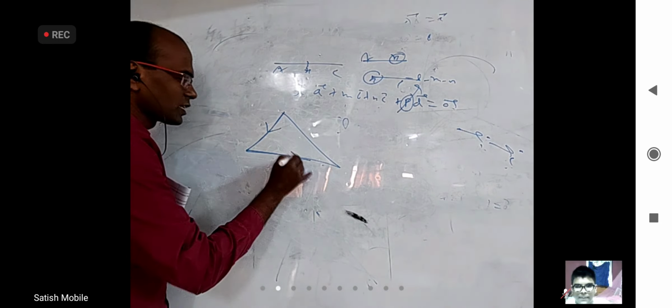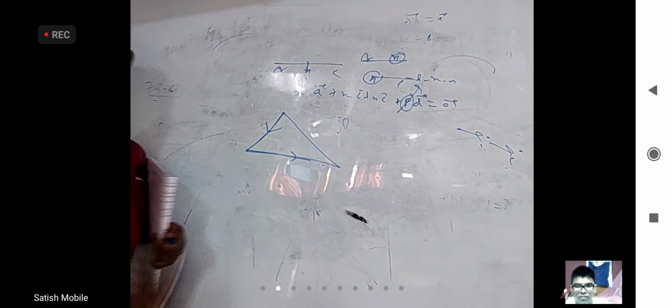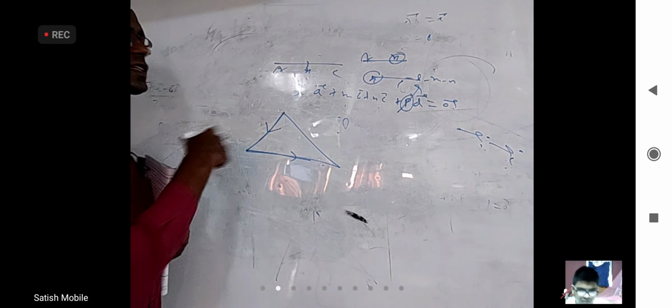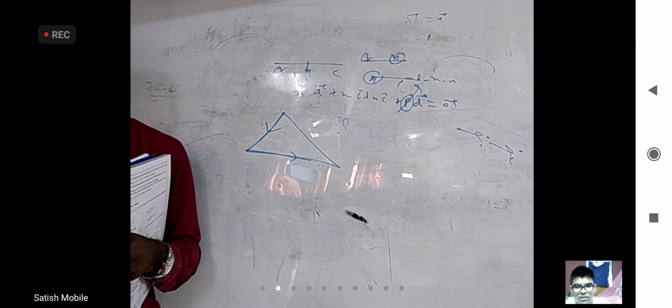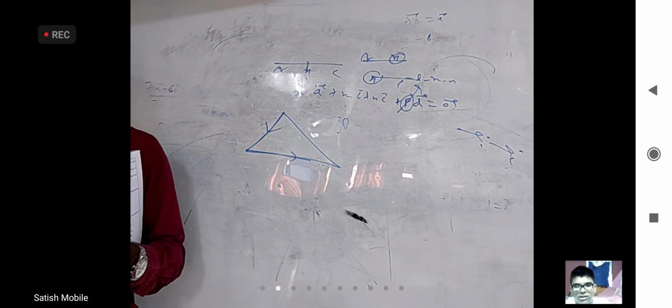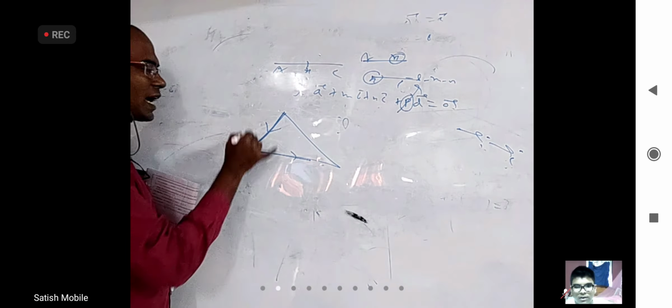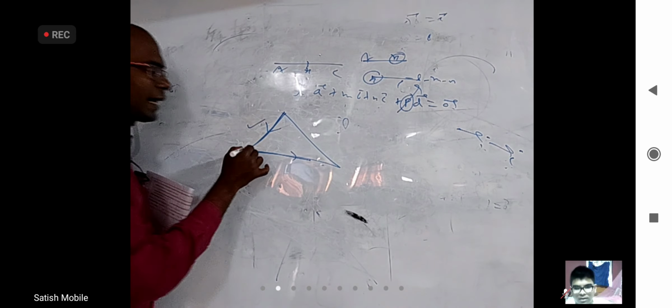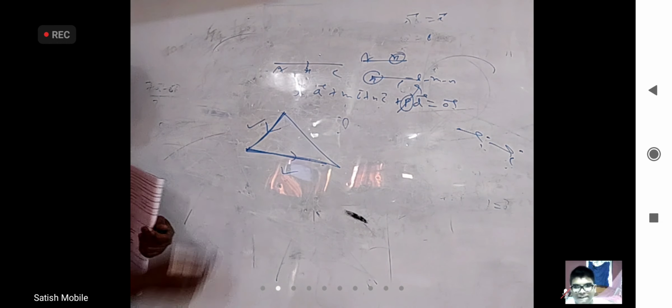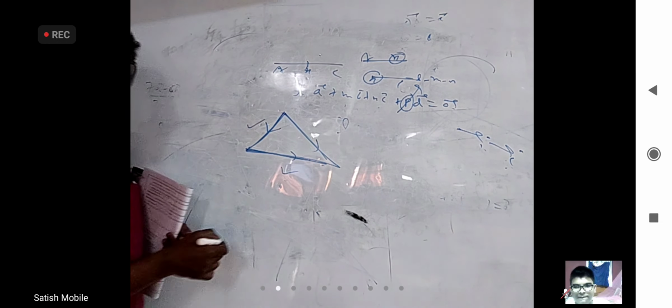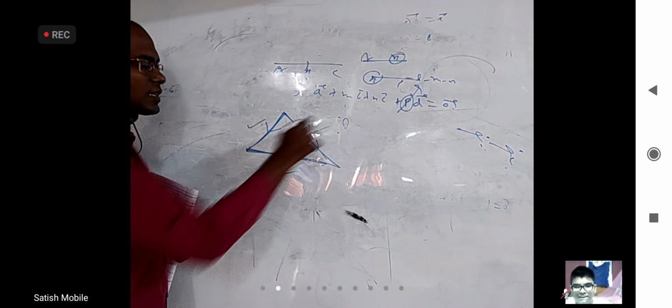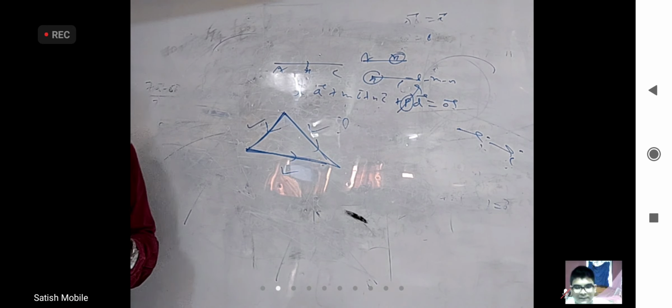They have not given you this. And they asked you the perimeter of this triangle. How will you find it? Yes. Magnitude of this directly will give you this side length. Magnitude of this will directly give this side length. Add this plus this, you will get this vector in this direction. Find the magnitude of that, you'll get this length. Add all the three lengths, you will get the perimeter.